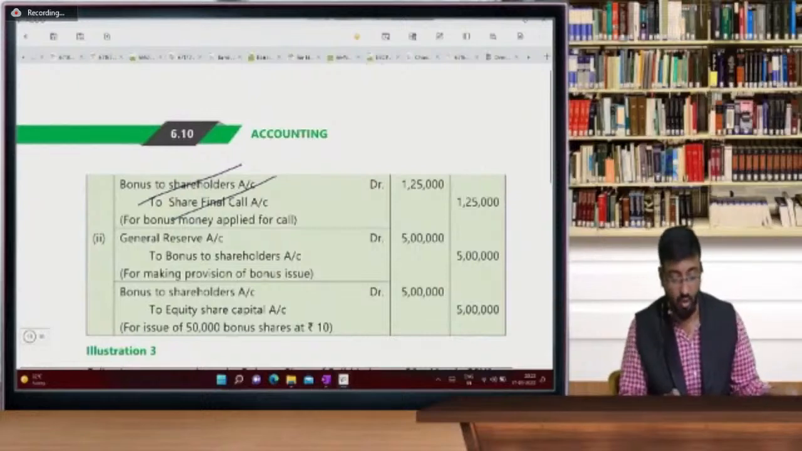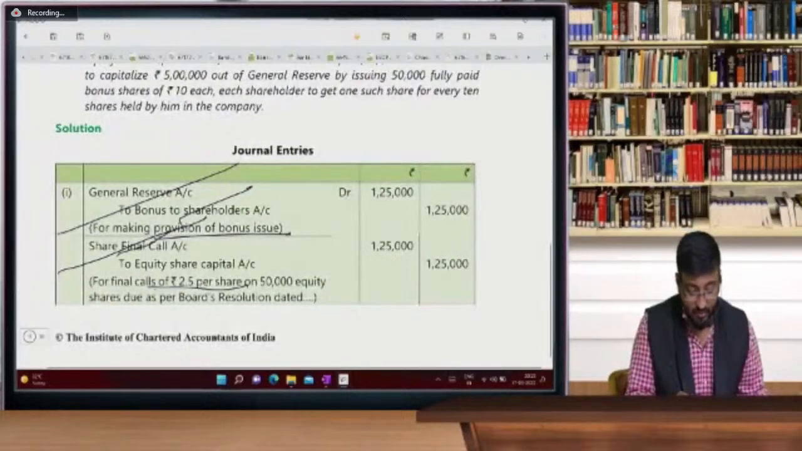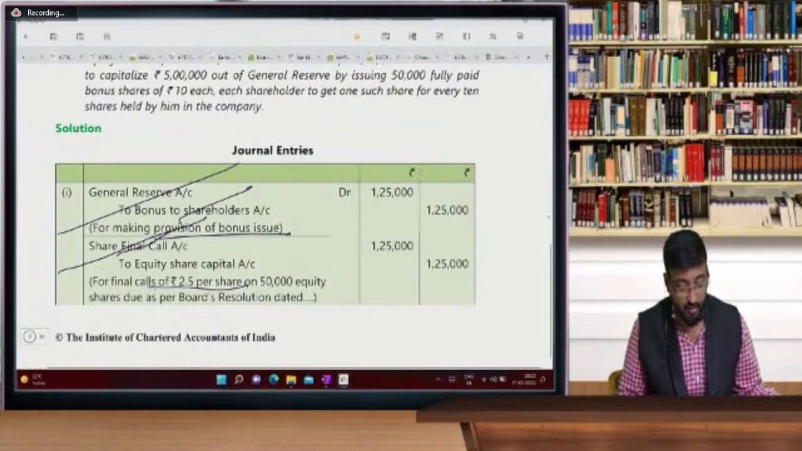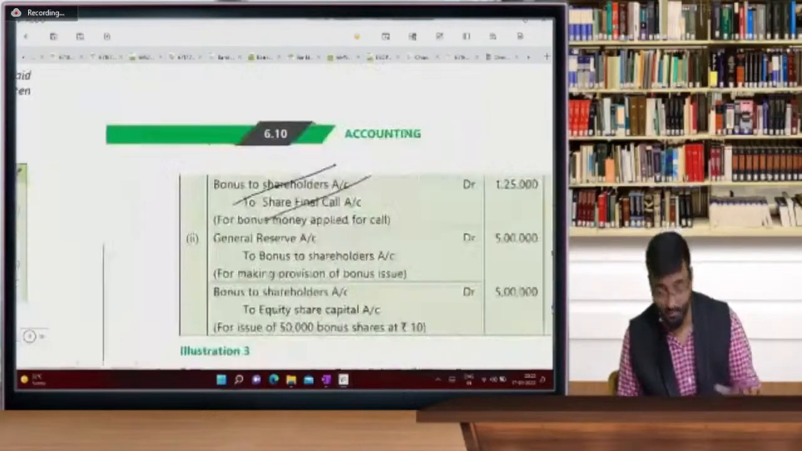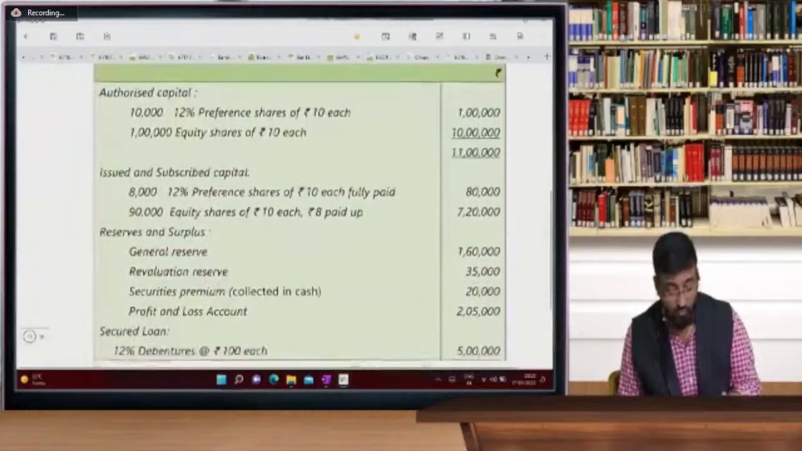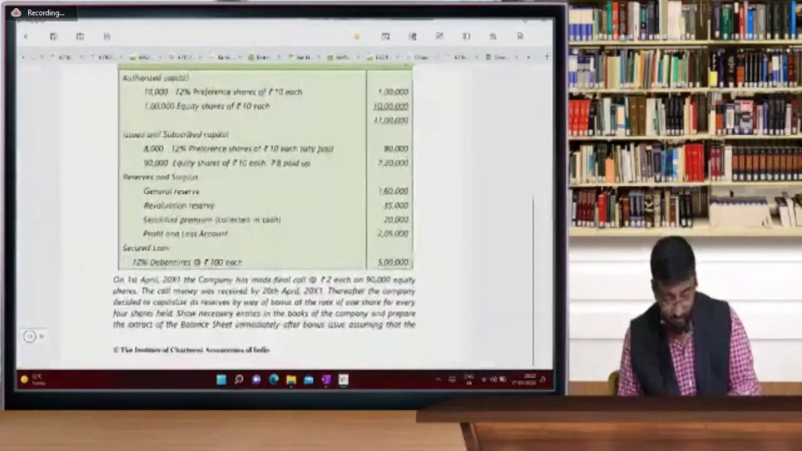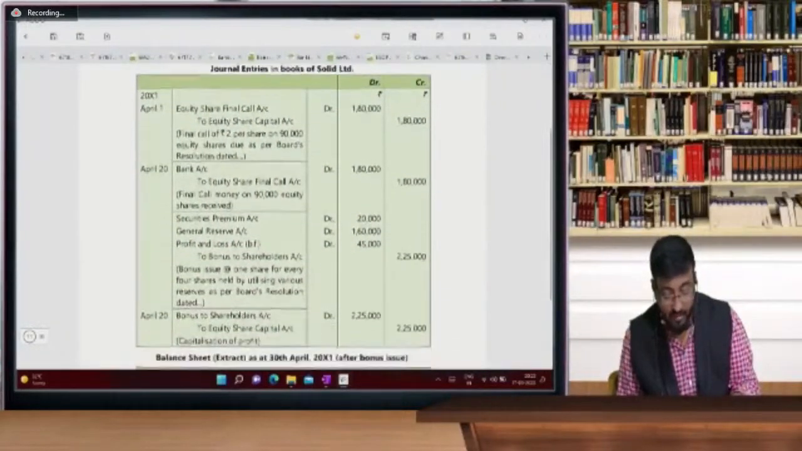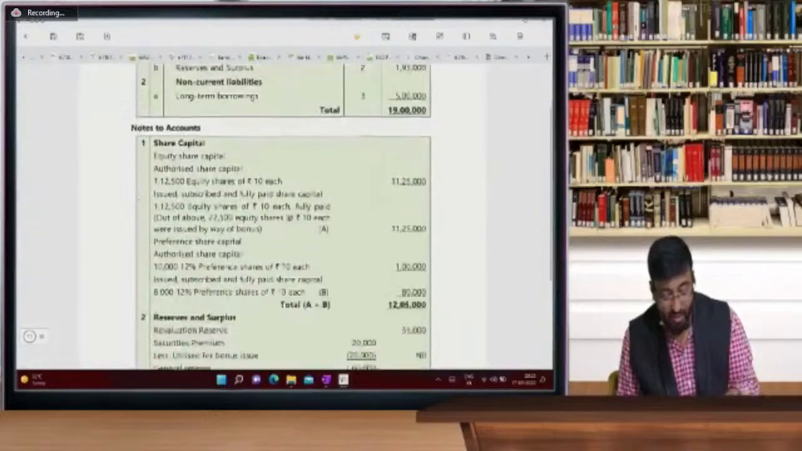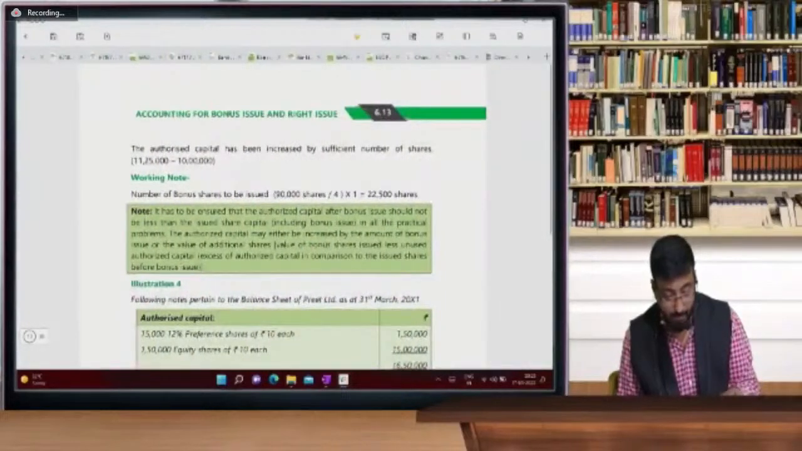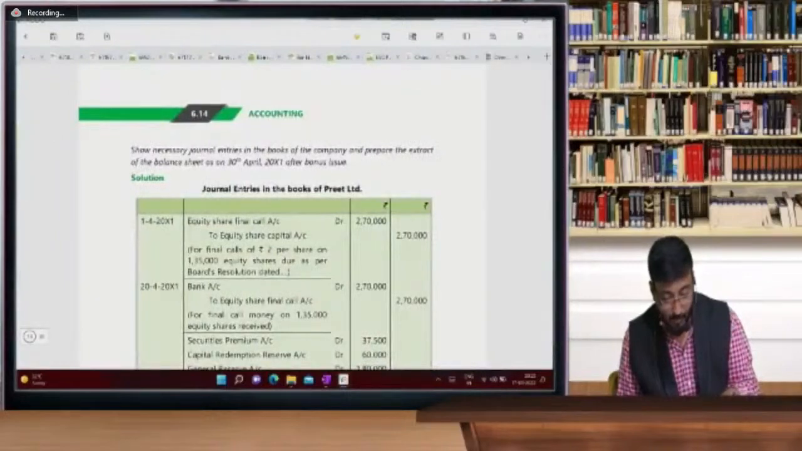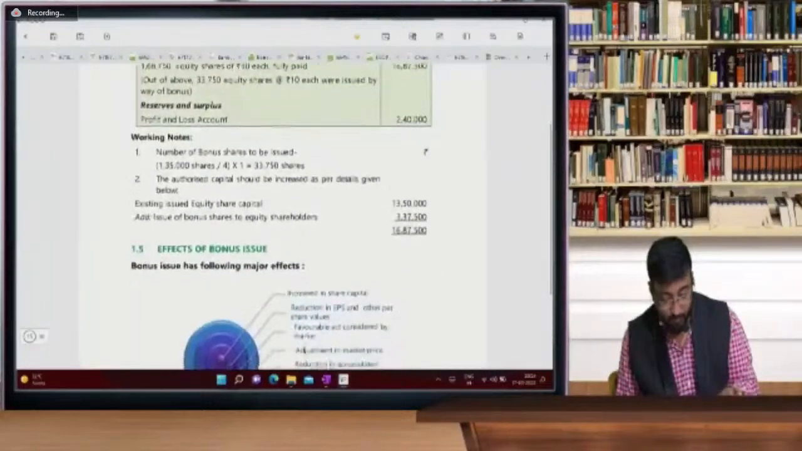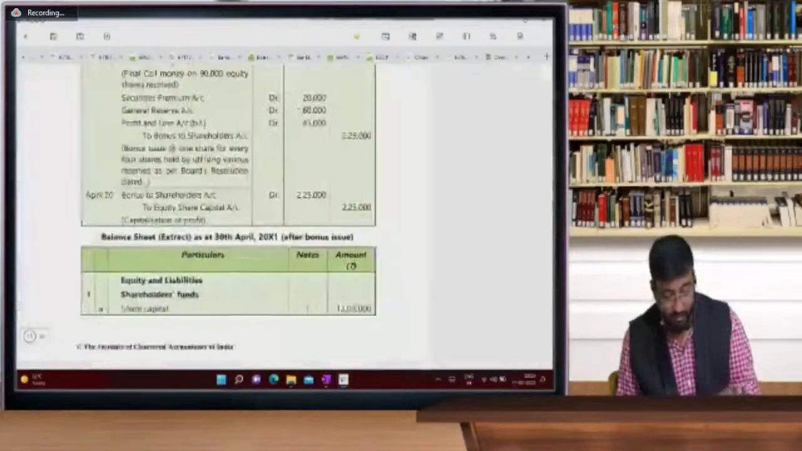To final call. Final call will get cancelled, so this is a temporary account. And general reserve account debit to equity share capital. Yes, sir, this is very simple. I already taught you these things. Illustration 3. You have to tell this in the balance sheet also. So balance sheet extract you have to prepare for illustration number 3.